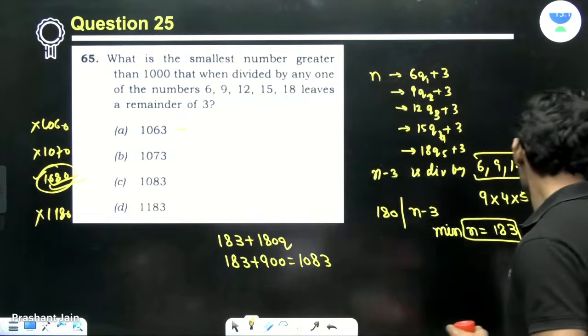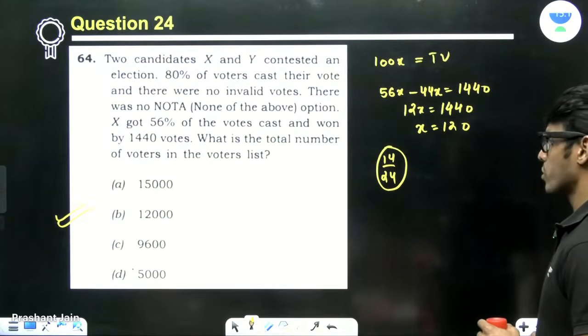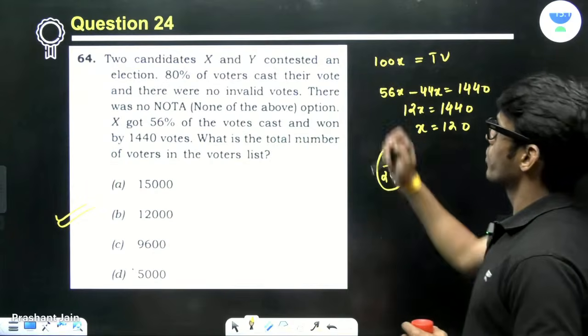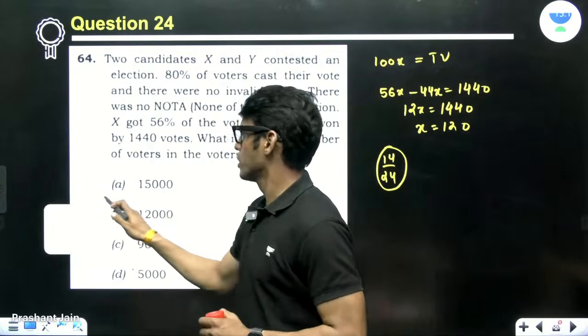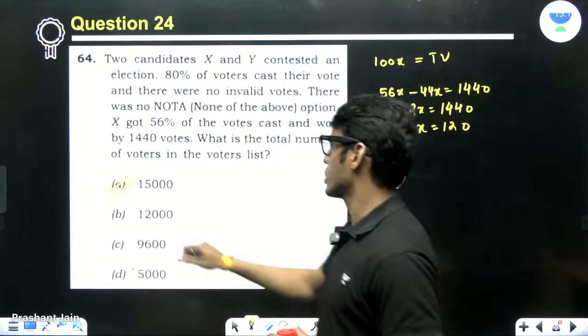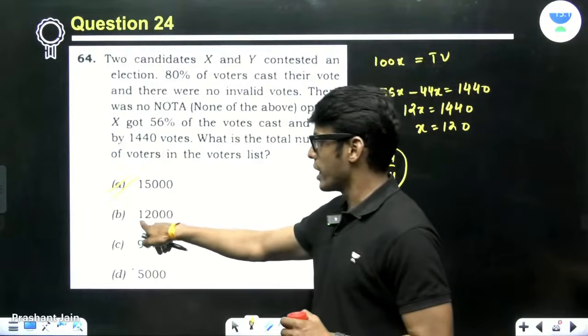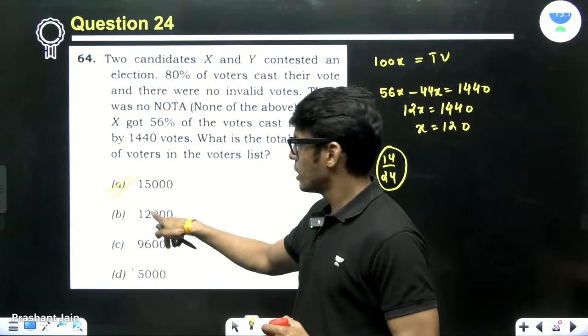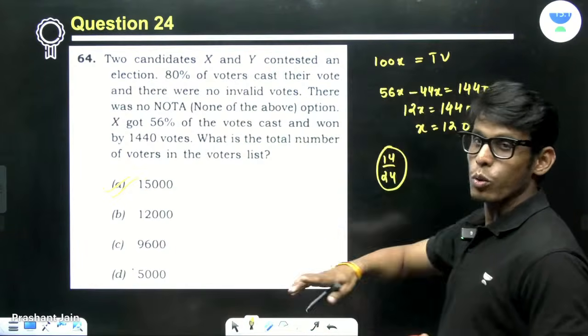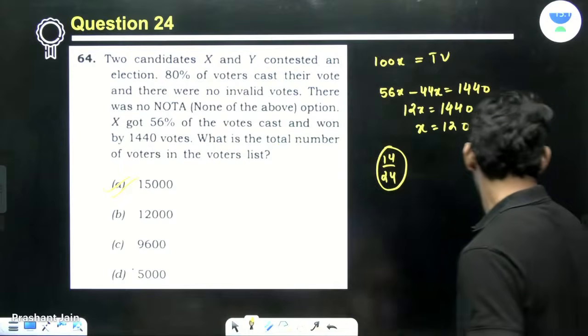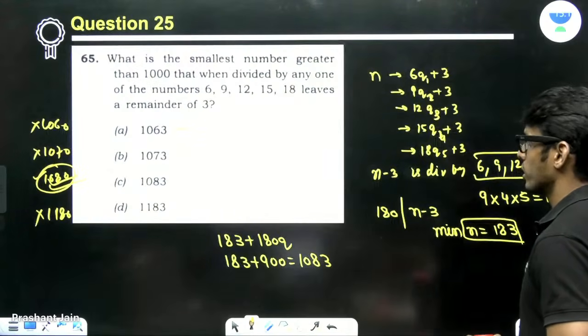Oh, did we miss out on something in the previous problem? Oh, 80% of the voters cast their vote. We did not see this. So the answer will be 15,000, and it was A only. Yes, because 80% is 12,000, then 100% will be 15,000. Yes, that was my error. But I know you people will be doing it correctly because you are very cautious.